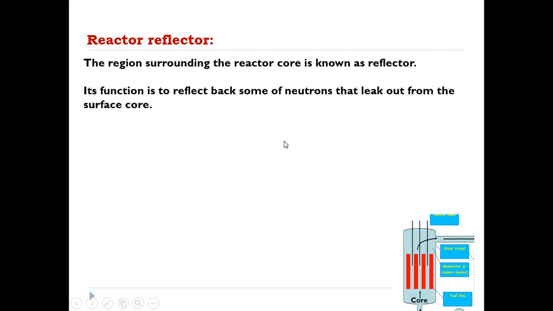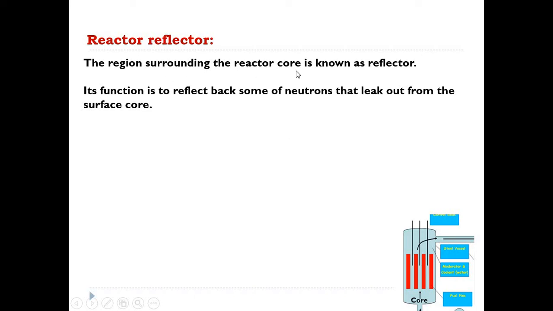So whenever in a nuclear fission reaction the neutrons are generated, those neutrons have a high amount of energy, so there are chances that neutrons will penetrate the steel vessel and go outside the reactor core. But in order to have the further nuclear fission reaction, we want those neutrons inside the core. So for that purpose the reactor reflector is used.